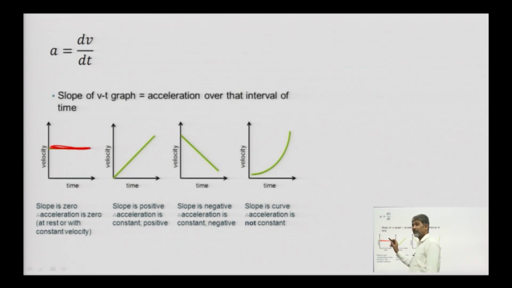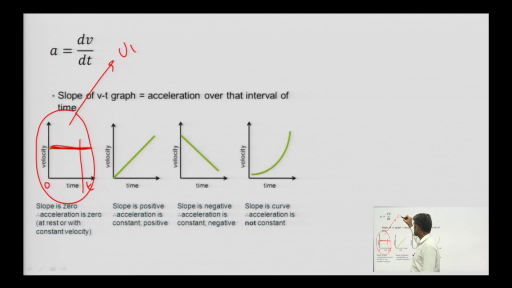It means acceleration is 0, at every time the velocity is the same, acceleration is 0, means uniform velocity. Okay. This is the case of uniform motion, right.